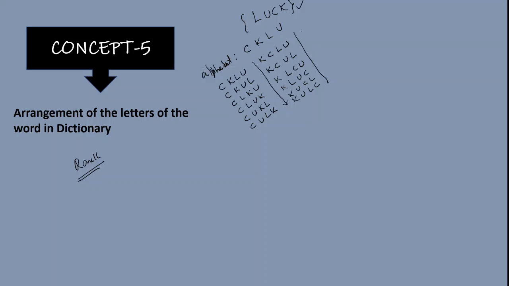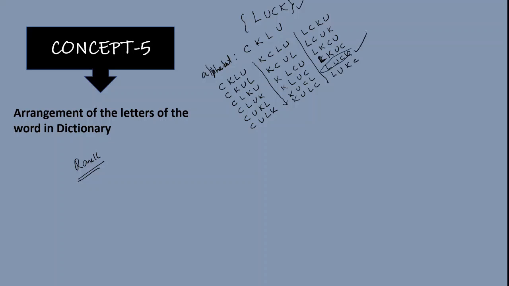Now coming to L. So L, C, K, U, because from the given letters of the word, the first words starting with L are LCKU. After that LCUK. Next LKCU. Next LKUC. Next LUCK. Next LUKC. So here my word comes.